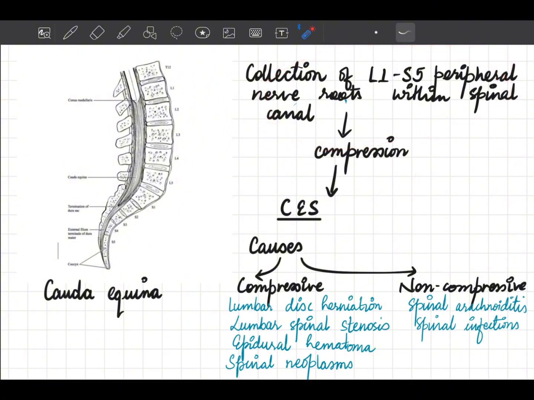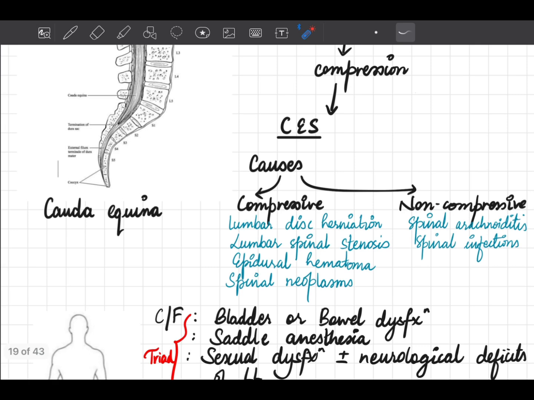So these can be compressed by various causes. We can broadly divide it into the compressive causes and non-compressive causes. The most common cause for Cauda Equina Syndrome is lumbar disc herniation or prolapse of the intervertebral disc, PIVD. Other causes include lumbar spinal stenosis, epidural hematoma or spinal neoplasms. The non-compressive causes include spinal arachnoiditis or spinal infections.